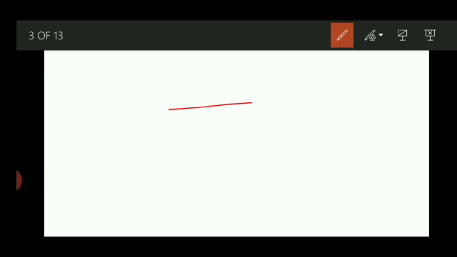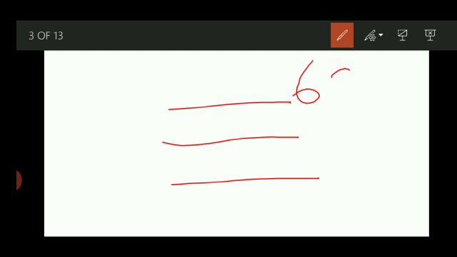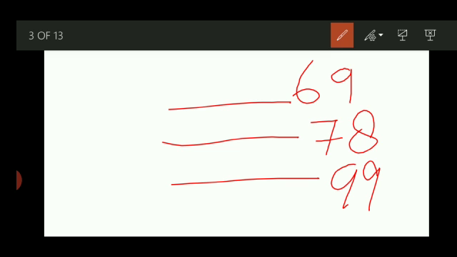See, because math is an interesting subject. I love math very much. I hope you also love, because there is nothing to learn. Only depends on your practice. As much you do practice, you will be very good in the math. See, I am writing number 69, 78 and 99. 3 examples more I have taken.